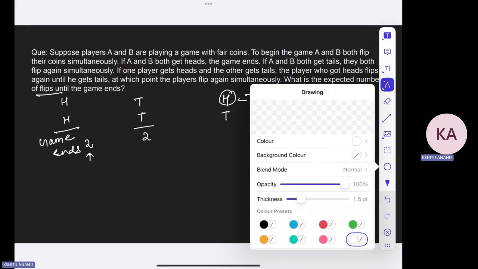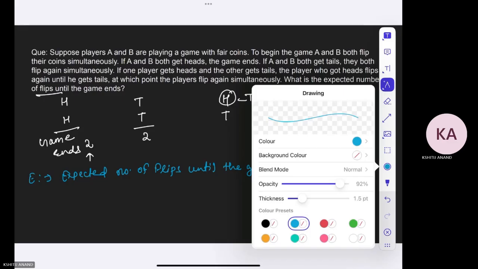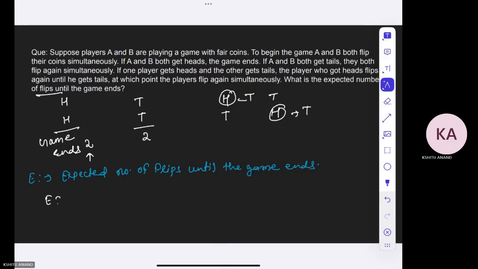Let us say that E is the expected number of flips until the game ends. Now, if both get heads in the first toss itself, so A and B both got head, the number of flips required was two only, and the probability of it to happen is 1 by 4.